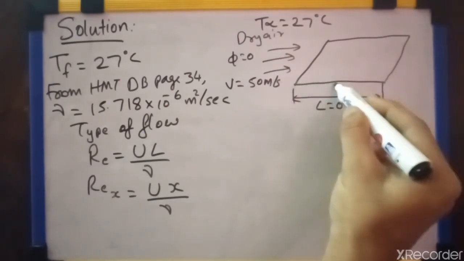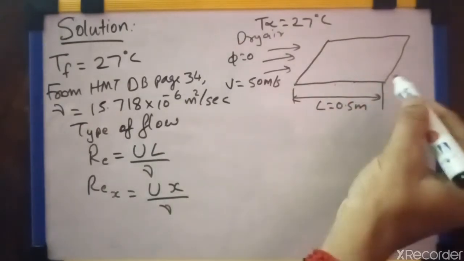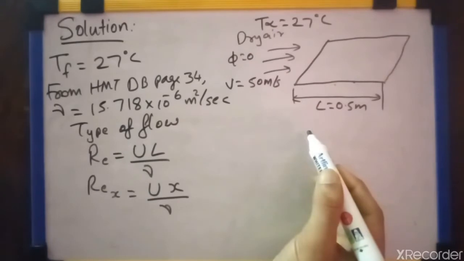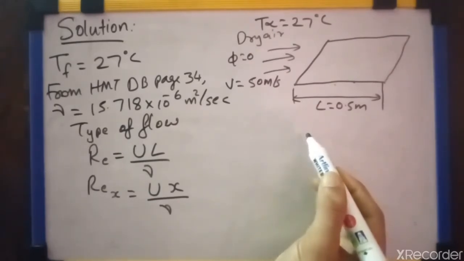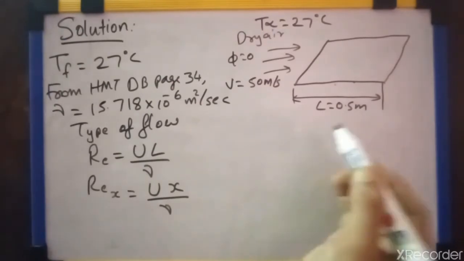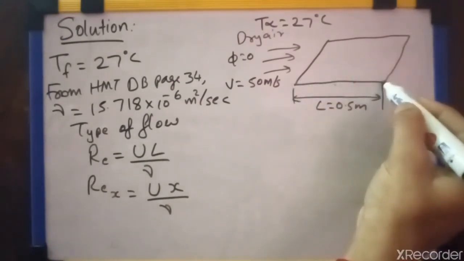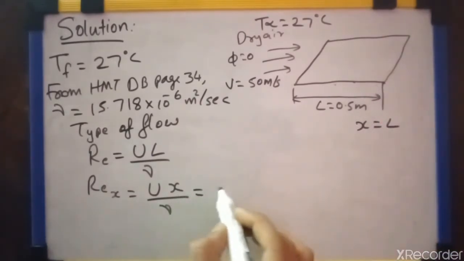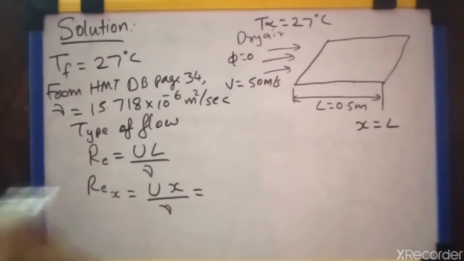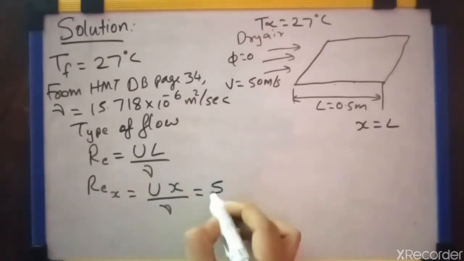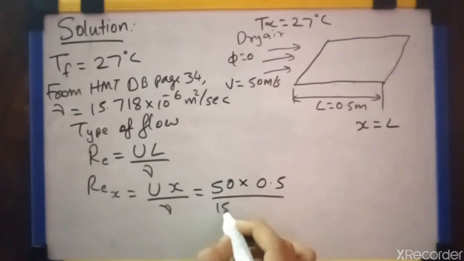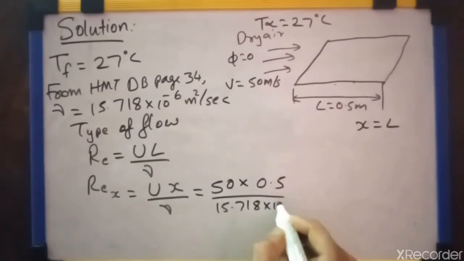But here in the question it is given that we have to find the mass transfer coefficient at the end of the plate, so x is equal to L. Velocity U is 50 into x is 0.5 divided by nu, that is 15.718 into 10 raised to minus 6.